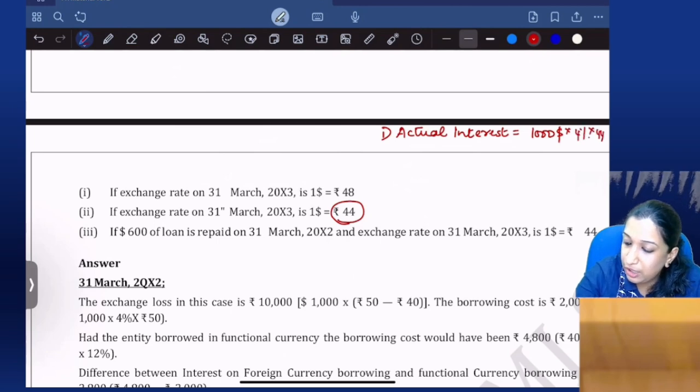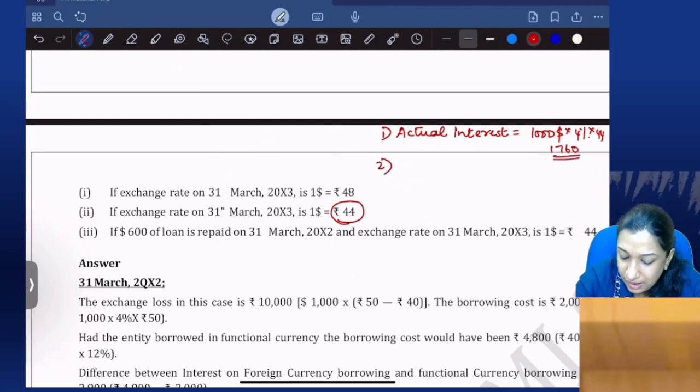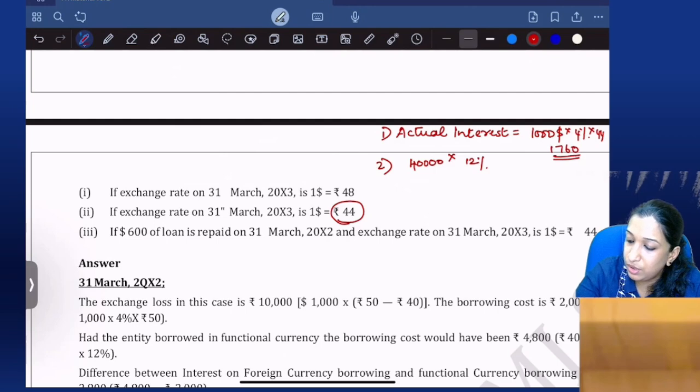How much? 40 into 44, it is 1760. Then step 2, if the loan has been taken from India, it is 40,000 into 12%. So 40,000 into 12%, it is the same 4,800. Then interest savings is 3,040.